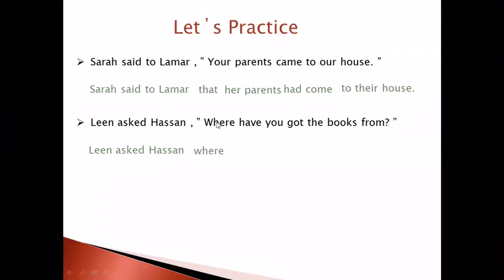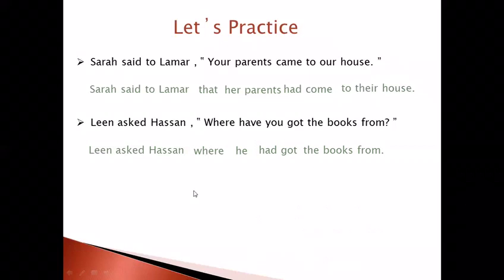Leen asked Hassan where. Then we search for our subject, and in this case, it's a you. Where you becomes he because we're talking about Hassan. The have got, which is in the present perfect, is changed into the past perfect. Leen asked Hassan where he had got the books from. And this is now in the reported speech.